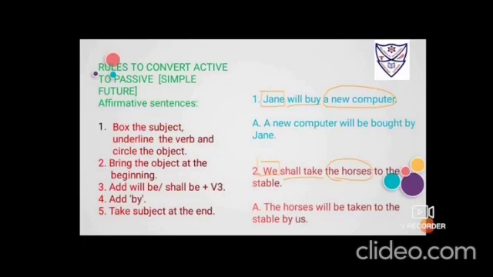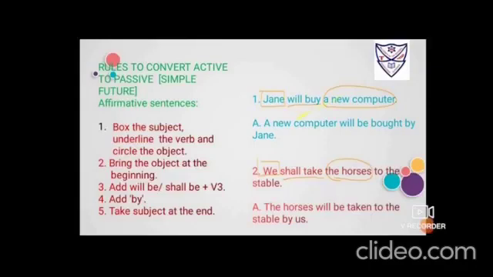Read sentence number 1. Jane will buy a computer. Okay, so who is performing the action? Who could be said as the subject in the sentence? That is Jane. Fine. What will she do? Will buy. Fine. A new computer. First thing is done. Then bring the object at the beginning.